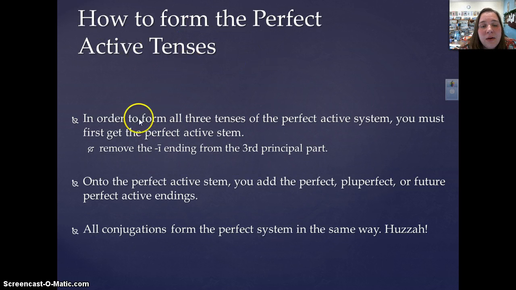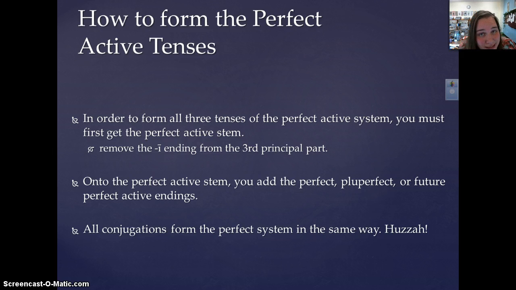Okay. In order to form all three of these tenses, you need to get the perfect active stem, which you get from removing the I ending from the third principal part. And then once you have that perfect active stem, you are going to add on to it the endings. So just like you add the perfect active endings, i, isti, it, imus, istis, erunt, you are now going to learn the pluperfect and the future perfect active endings that you're going to put on that perfect active stem. And the really nice thing is, just like for the perfect tense, the pluperfect and the future perfect form the same way for all conjugations.